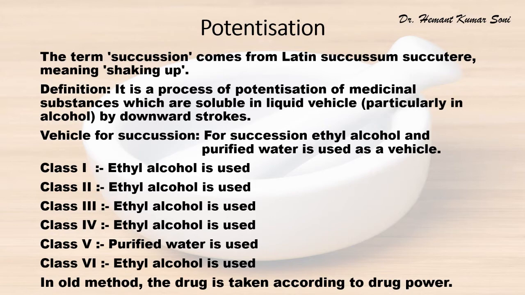Vehicle for succussion. For succussion, ethyl alcohol and purified water are used as vehicles. In class 1, ethyl alcohol is used. In class 2, ethyl alcohol is used. In class 3, ethyl alcohol is used. In class 4, ethyl alcohol is used. In class 5, purified water is used. In class 6, ethyl alcohol is used. In the old method, the drug is taken according to drug power.